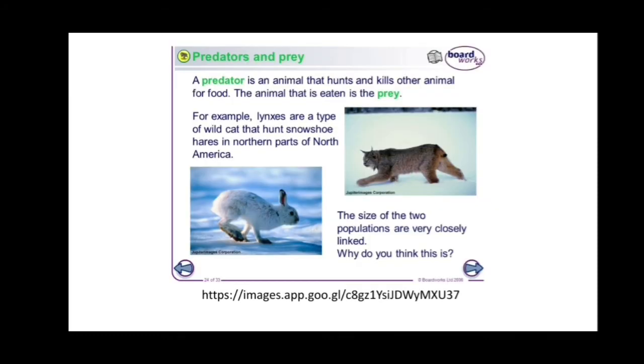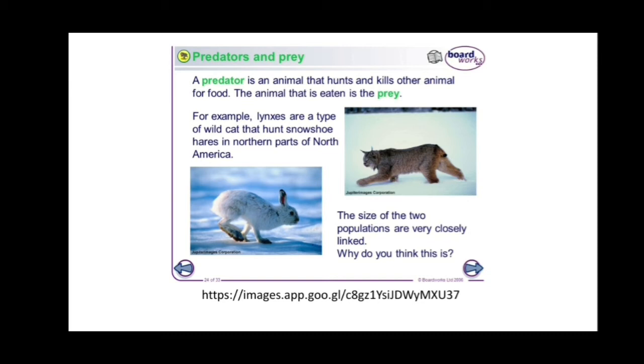Now the predator and prey relationship. A predator is an animal that hunts or kills another animal for food. The animal that is eaten is the prey. For example, the lynx is a type of wild cat that hunts snowshoe hares in the northern part of North America.